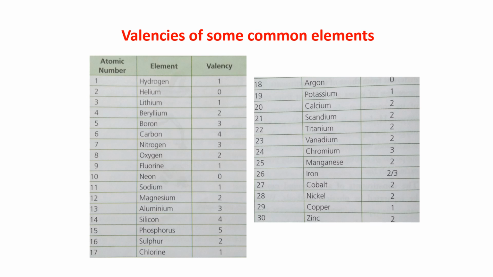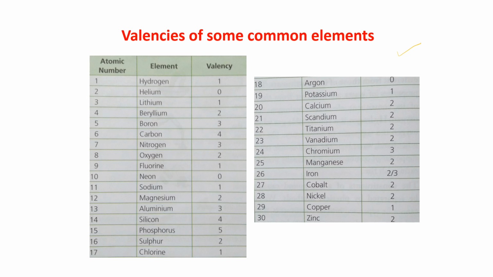First of all, when you start, for 5-6 days you just open the book or open the slide. It is taken from your book only. So open the book and, by seeing the book, you write the valencies. You need not learn. And then after 5 or 6 days, whatever it may be, close the book.